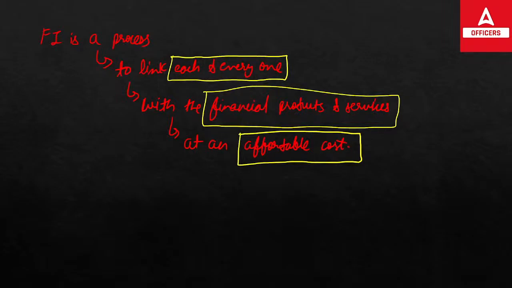Basically, when we talk about each and every person, we mean those who are the disadvantaged population of the country. Disadvantaged in the sense that they are not getting the benefits of government schemes or of financial products and services. To link these people with financial products and services at an affordable cost, like with a zero balance account, you are providing them the financial inclusion benefit. This process is known as financial inclusion, and it is very important for the country. Financial inclusion is simply the provision of affordable financial services to those people who are excluded from these services.